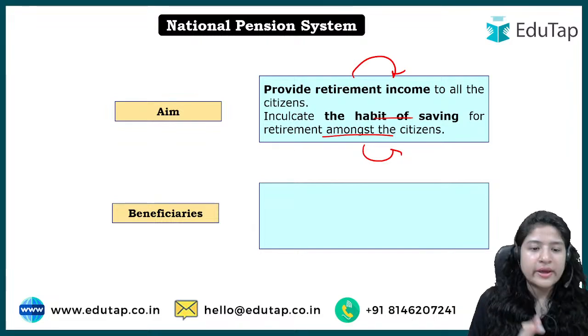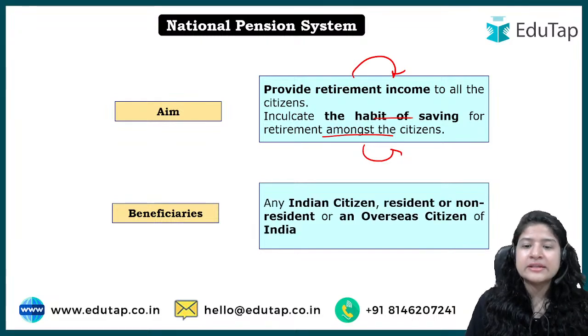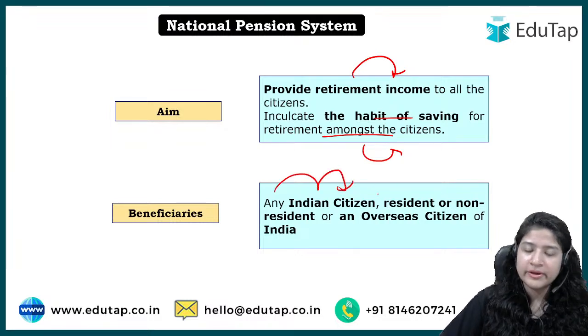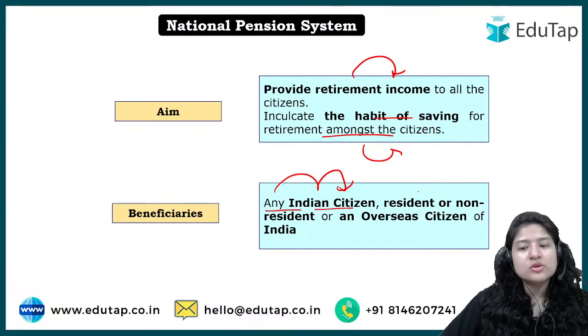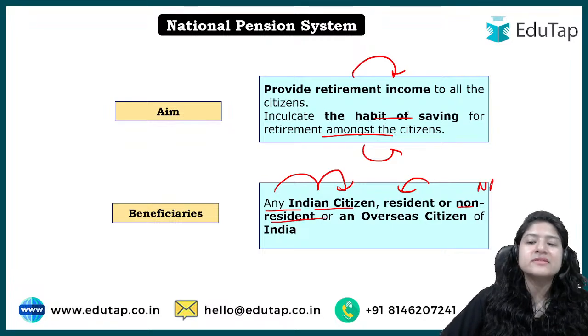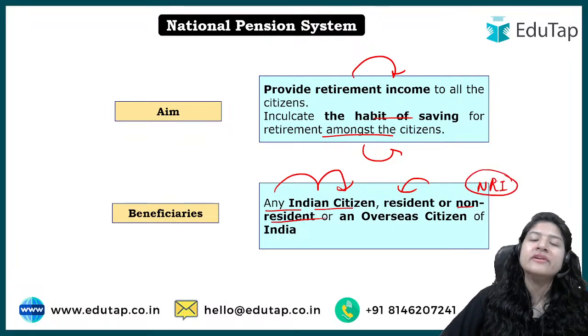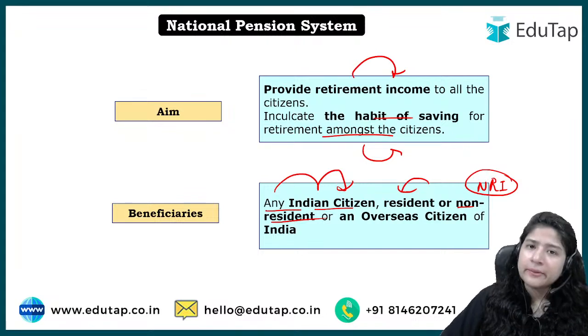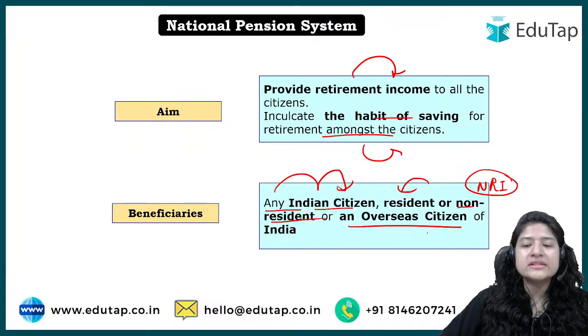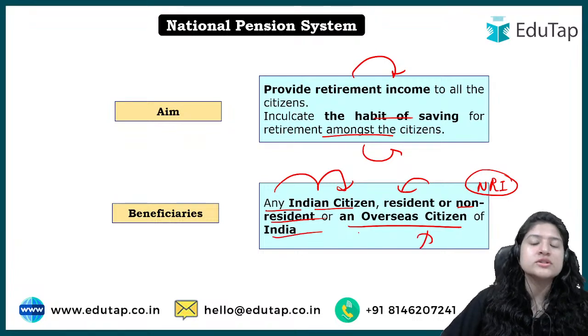happens. ठीक है, तो हमने understood. Beneficiaries कौन है इसके अंदर? So any Indian citizen. Initially, as I said, it was just for the government employees, but now it is any Indian citizen, and not only those who are resident here in India but NRIs as well. Some people have citizenship of India, however they are living abroad for job purpose, for education purpose, right, for any purpose. So those are the NRIs, non-resident Indians, right? Even those are also eligible, and any overseas citizen of India, ठीक है, those are also eligible.